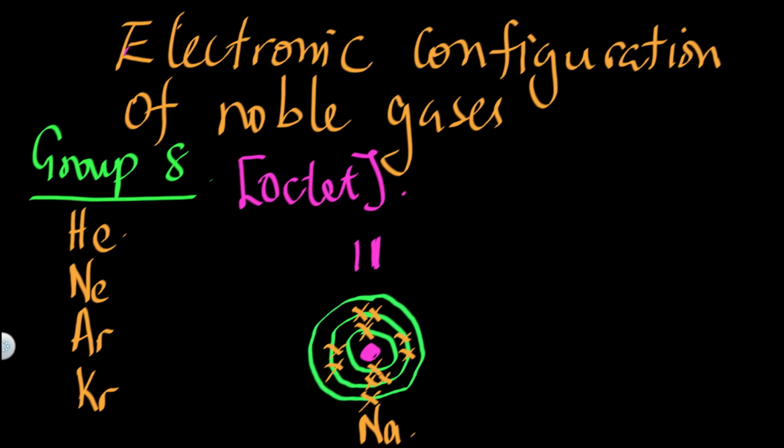Now, behind sodium, there is a noble gas, and this is neon. So we have neon here. Neon is in period 2, so it has 2 energy levels, level number 1 and level number 2. It is element number 10 on the periodic table. So neon is number 10. This is Ne.